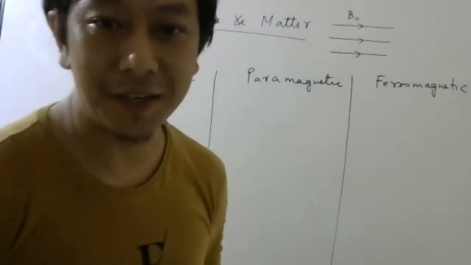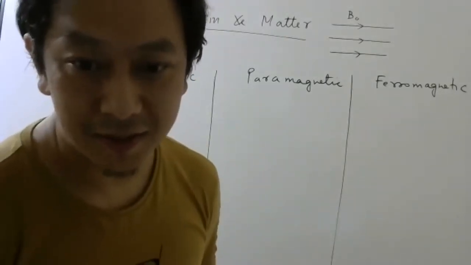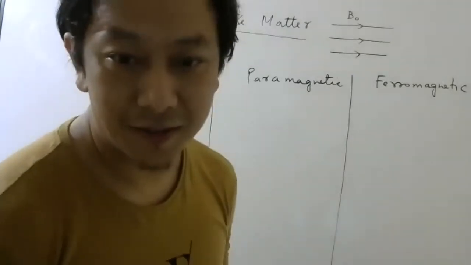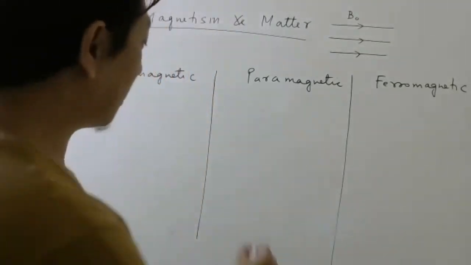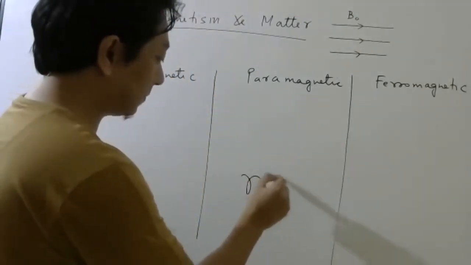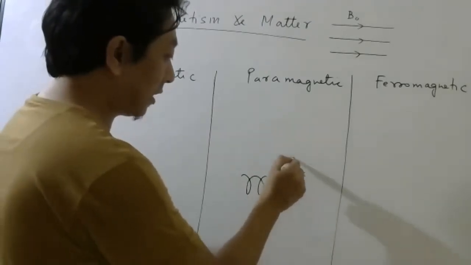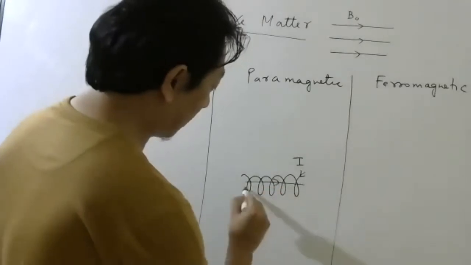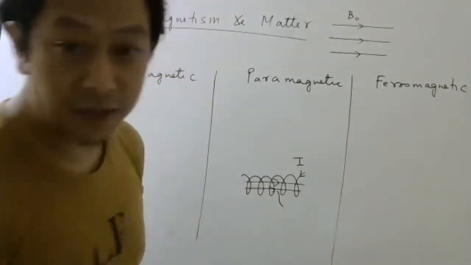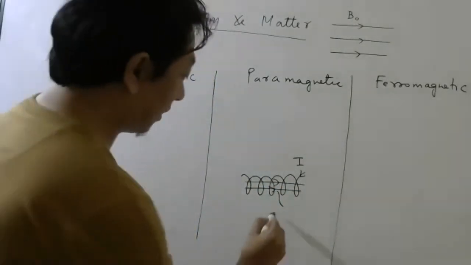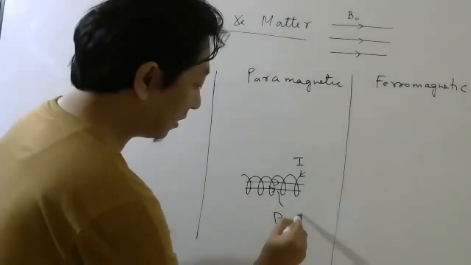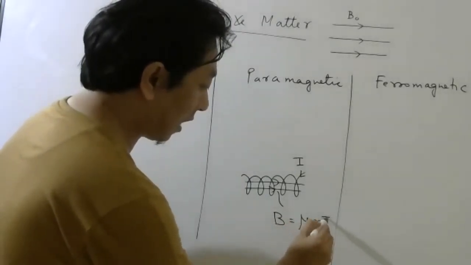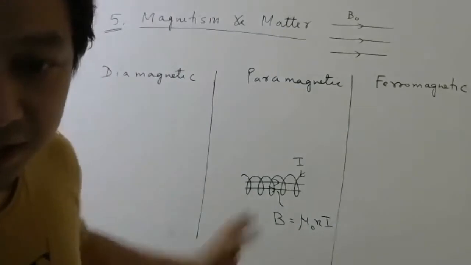You must have studied this in the previous chapter: the solenoid. If you take a solenoid and pass current I, then inside there is a uniform magnetic field. What was the formula? Mu naught N I. I hope everybody did this derivation, right?